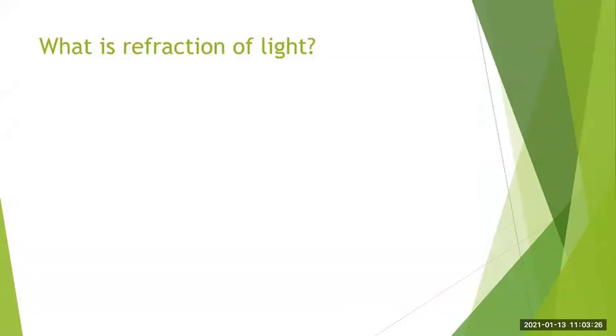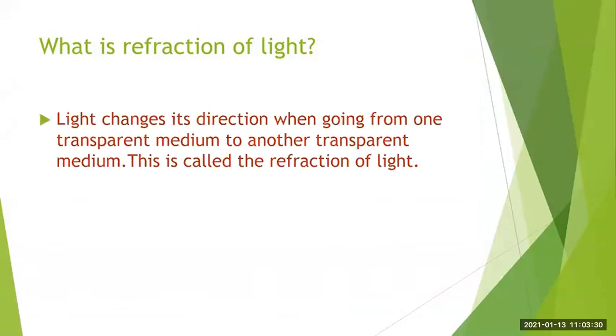Okay. So let us see what is the refraction of light. Light changes its direction when going from one transparent medium to another transparent medium. So this is called as the refraction of light. Okay, students. So you should know this thing whenever it is asked what is refraction of light. Immediately you should be able to tell this thing.